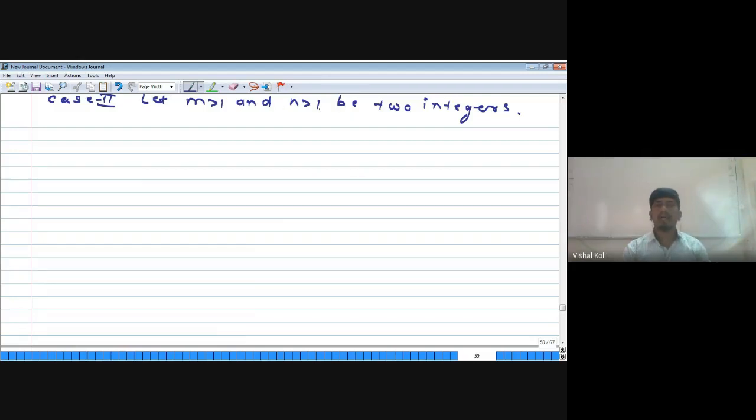As m and n are two integers, both greater than 1, by the fundamental theorem of arithmetic both m and n have a prime factorization.